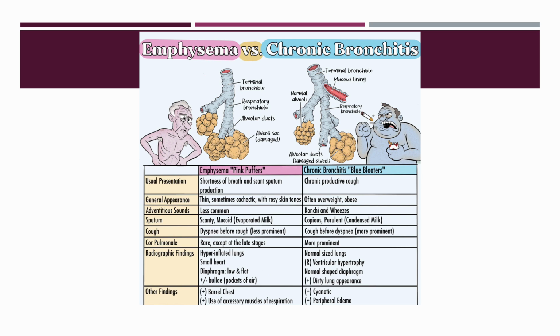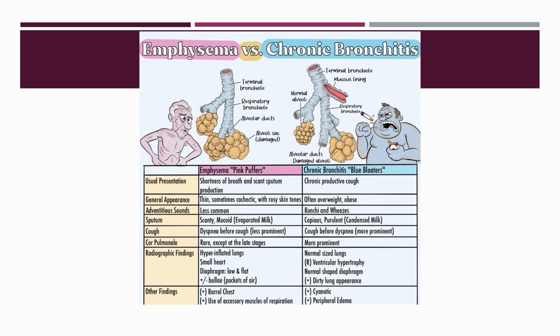These patients may also have a thin body habitus. Chronic bronchitis patients are called our blue bloaters, commonly presenting with significant smoking history, often overweight, with productive cough and sputum. These patients will more commonly have rhonchi and wheezing due to mucus lining the airways.